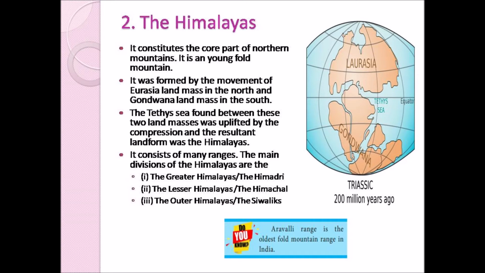Himalayas consist of many ranges. The main divisions of the Himalayas are the Greater Himalayas, the Lesser Himalayas, and the Outer Himalayas. The Greater Himalayas are also called the Himadri, the Lesser Himalayas are also called the Himachal, and the Outer Himalayas are also called the Shivaliks.